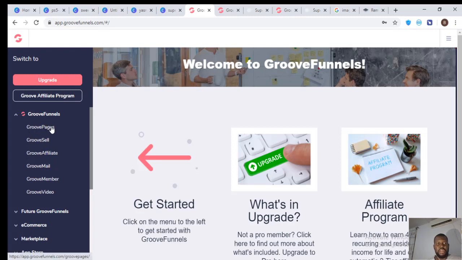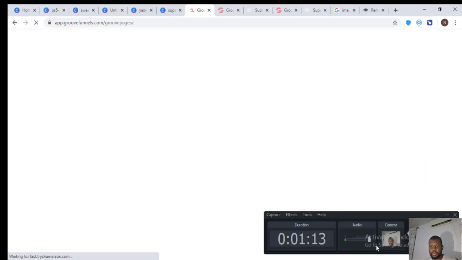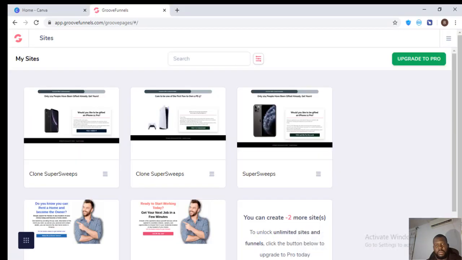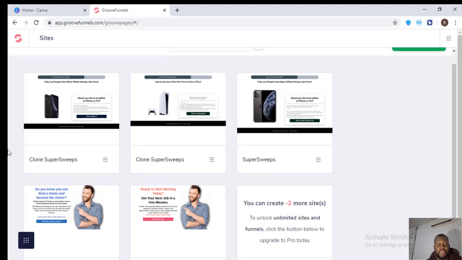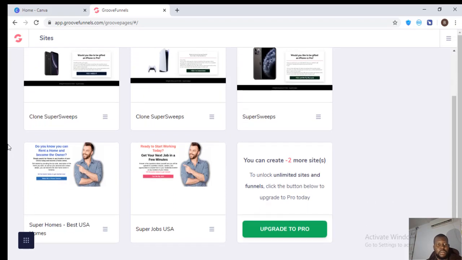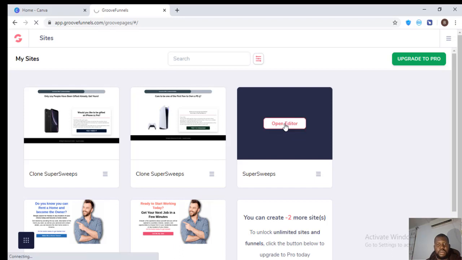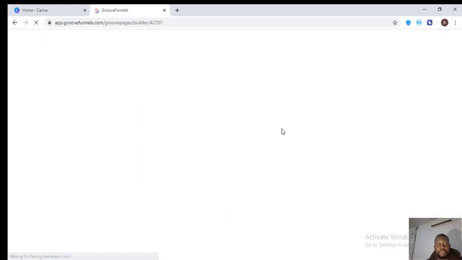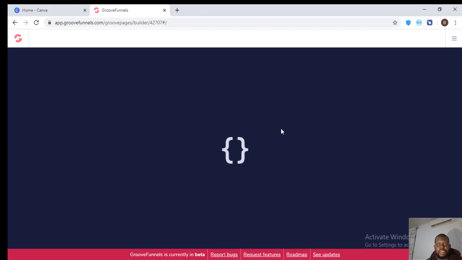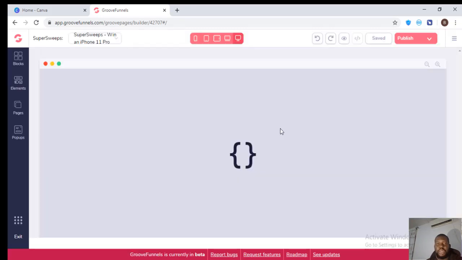So you click on pages, you'll be able to see all the pages you've made before, or check for other pages. So these are all the websites I have created on this Groove. It's not very difficult, it's just simple. You can see, let me open this. I built this using Groove, and I used my domain.